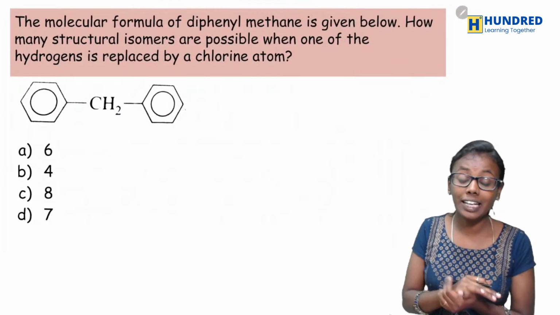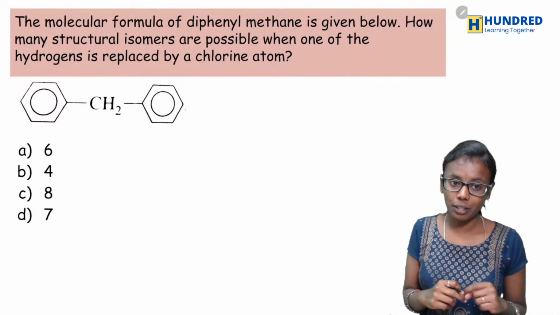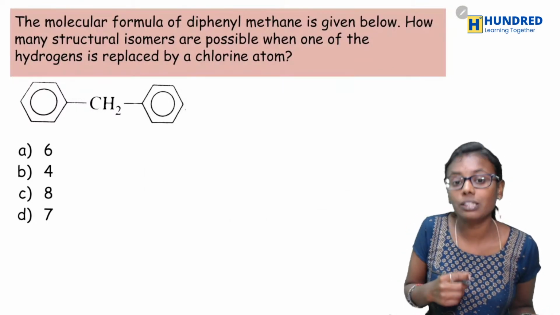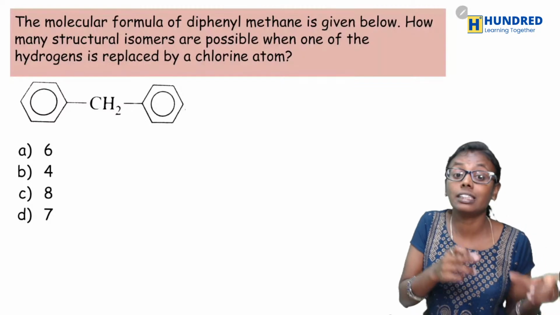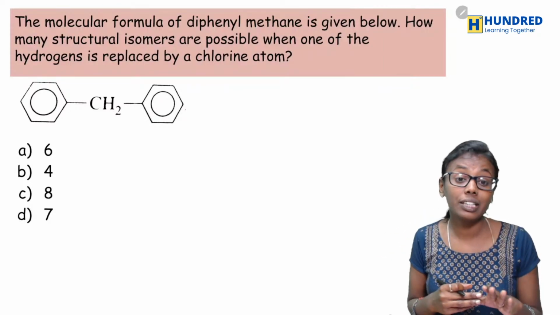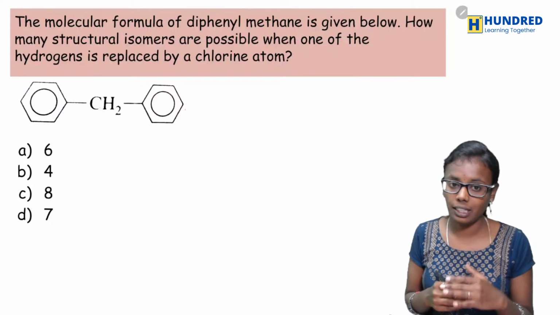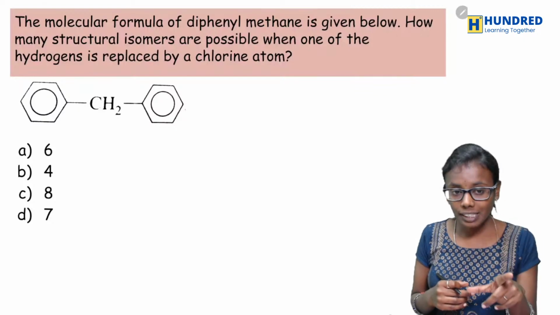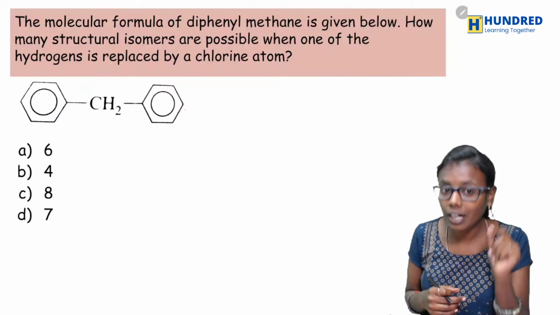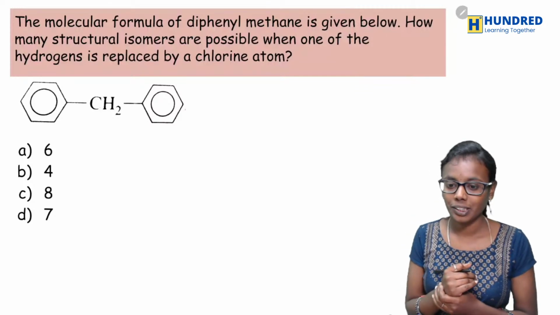Very good. Okay, and the next question is, the molecular formula of diphenyl methane is given below. How many structural isomers are possible when one of the hydrogens is replaced by a chlorine atom? Okay, so what have they given? They have given you the molecular formula of diphenyl methane. So how many structural isomers are possible when one of the hydrogens is replaced by a chlorine atom?